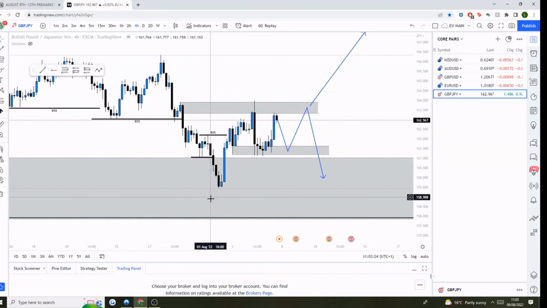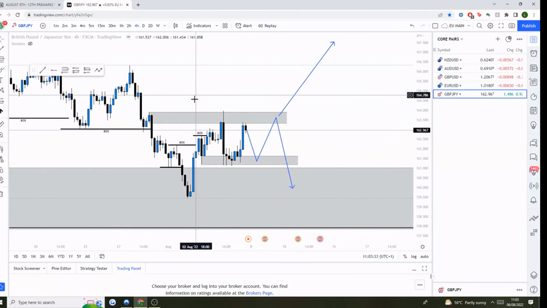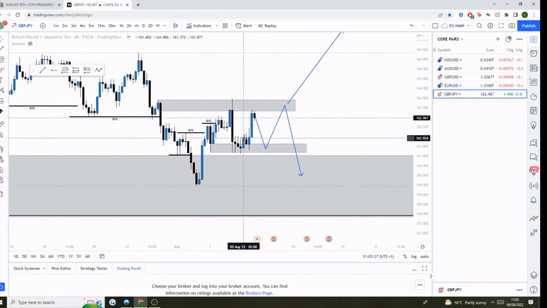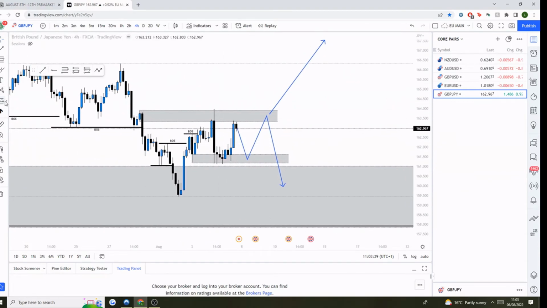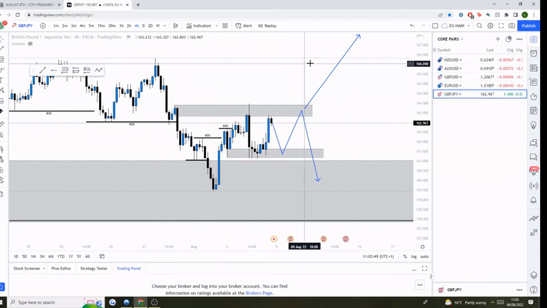Now what we've seen is we've had this bullish break of structure. We've actually, sorry, had two bullish breaks of structure on GJ. So technically now we are in a bullish trend on GJ on the 4-hour. What I'm looking at this week is pretty complex, because we've got two bearish breaks, this break and then this break, and two bullish breaks. So in terms of the structure on GJ, pretty much buys and sells are both valid.